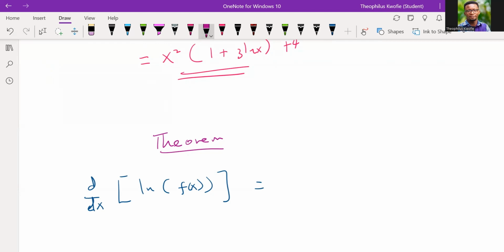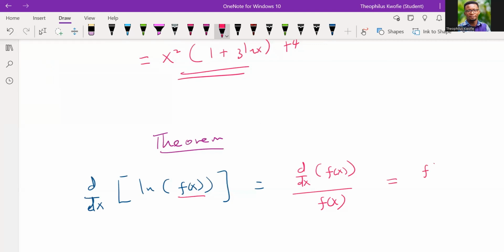So this theorem says that what we do is differentiate the input. If I'm given such a problem to solve, the easiest way to solve it is to differentiate the input. What's the input in this problem? The input is f of x. So by differentiating the input, in other words f of x, we then divide it by the input. That's what the theorem is saying. Very simple. Very, very simple.